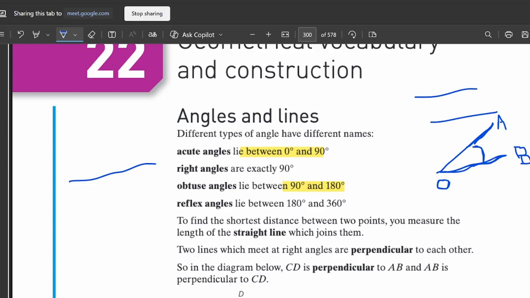Radian is also a unit of angle. Radian and degree, these are the two units used for measurement of an angle. So let me write. One is radian and second is degree.